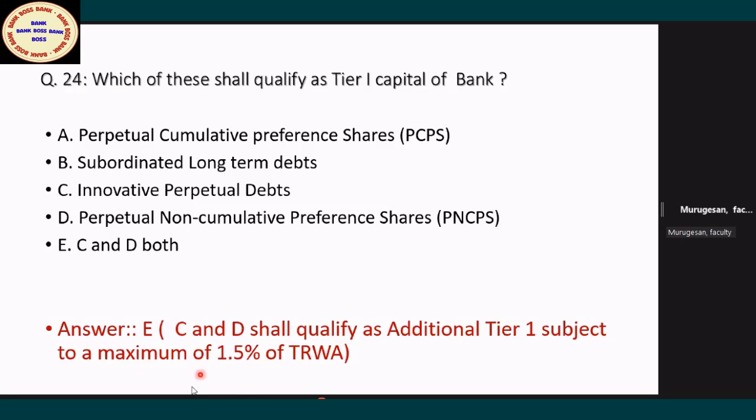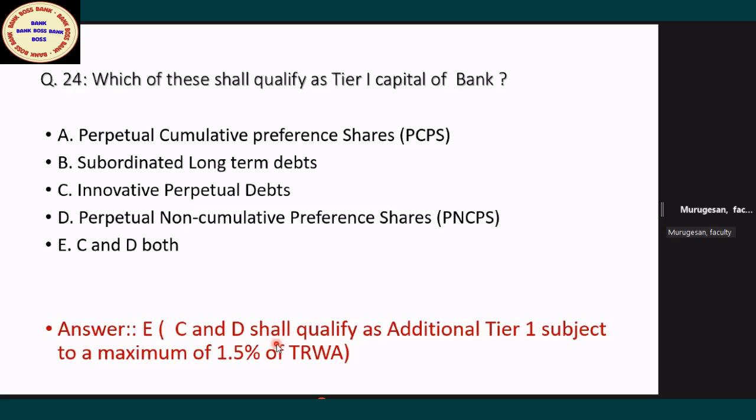So 5.5 plus 1.5 is 7. This is maximum, that is minimum. Then 2% is also maximum. Tier 2 is also maximum, not minimum. Tier 2 cannot go beyond 2%. Then CCB is 2.5 minimum. It can be maximum also. Somewhere it is minimum, somewhere it is maximum. Which is maximum? Tell me. Counter-cyclical. Yes. Okay, understood. So CCP is what the bank has built up. Sir, so the question, TRWA?